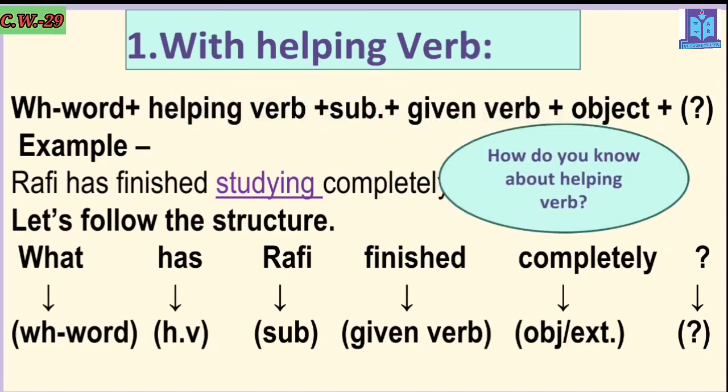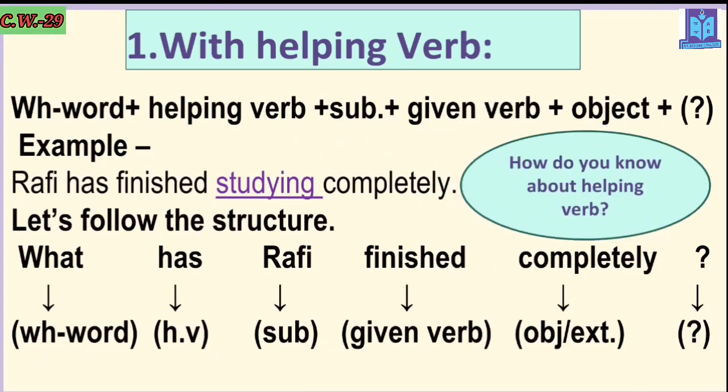Now, how to understand that? How do you know about the helping verb? Listen, the helping verb always helps the main verb. The action words, the doing words will be the main verb. And there will be another verb, have, has, had, like we have 23 helping verbs. Among 23, one will be there before the action verb to help the action verb.